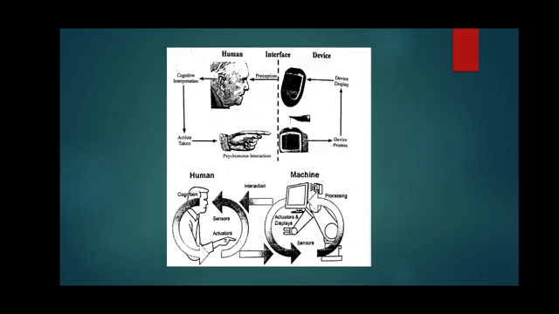So this is the diagram of human with the machine. How the interface between human beings and machine takes place can be seen from this diagram.